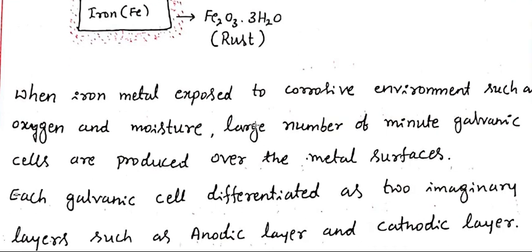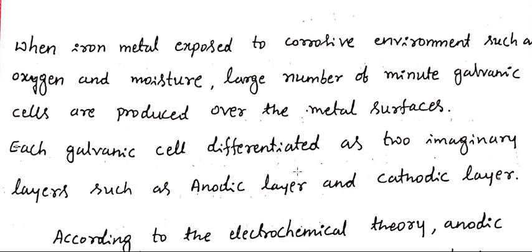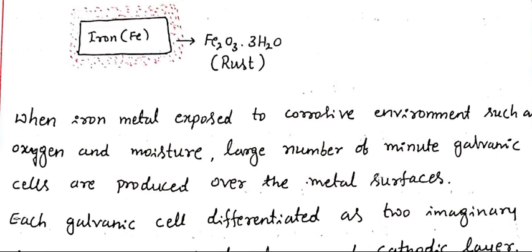Each galvanic cell is differentiated into two imaginary layers. One is the anodic layer, and the other is called the cathodic layer.